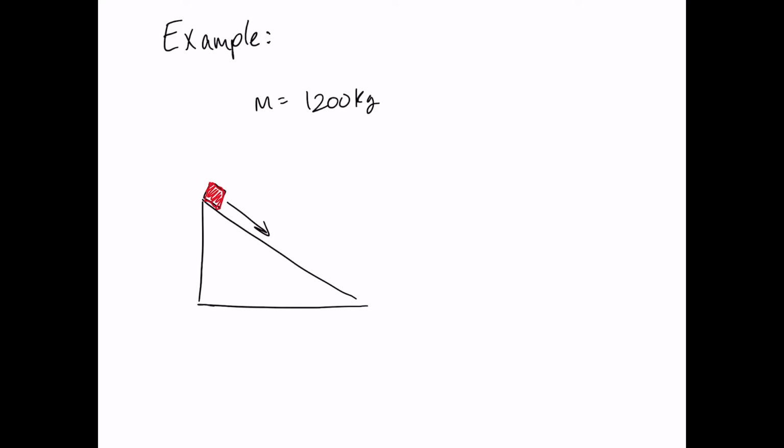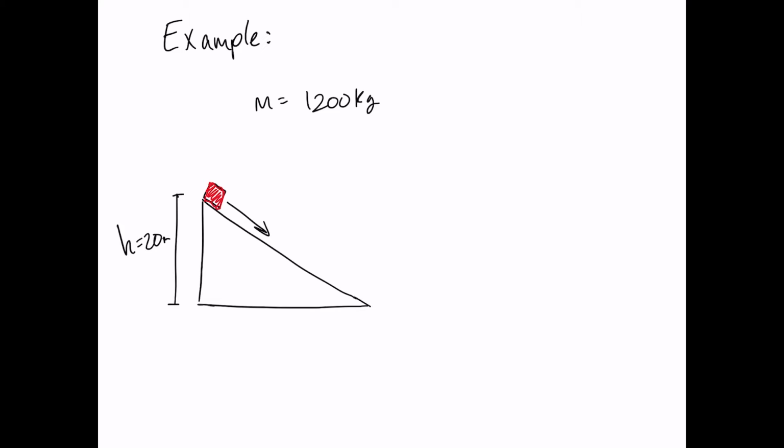Well, let's do an example problem. Let's take a car of mass 1,200 kilograms and roll it down a ramp starting at height 20 meters. The question is, how fast is the car going to be moving when it reaches the bottom of the ramp where the height is 0? For this problem, we're going to ignore friction.